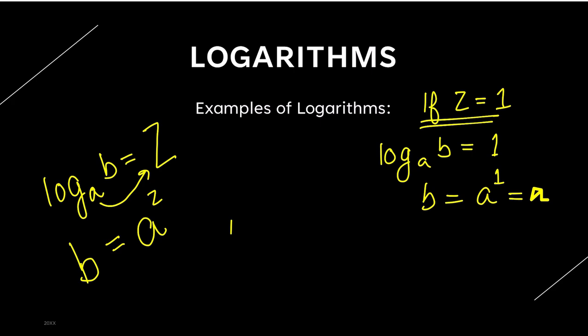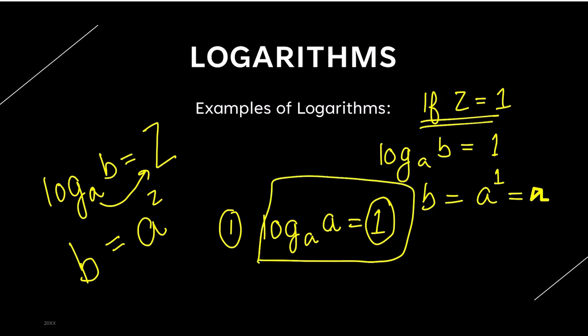So the first thing you have to know is that logarithm of a with base a means both are the same. Base is same and this number is same. This is going to give you a value of 1. Always remember this. This is very important. Log of something with the same base is equal to 1. This is the proof here.